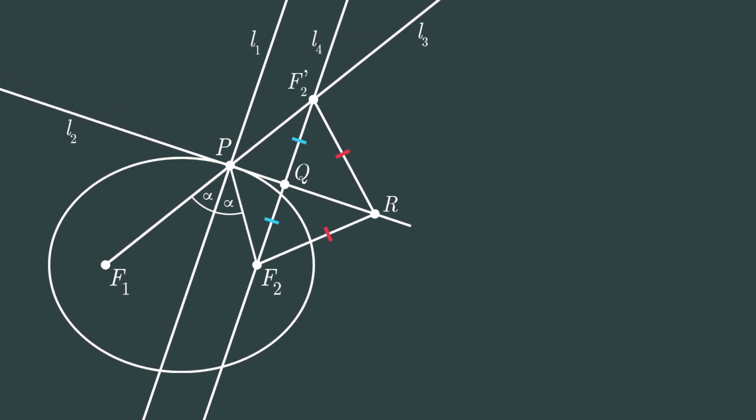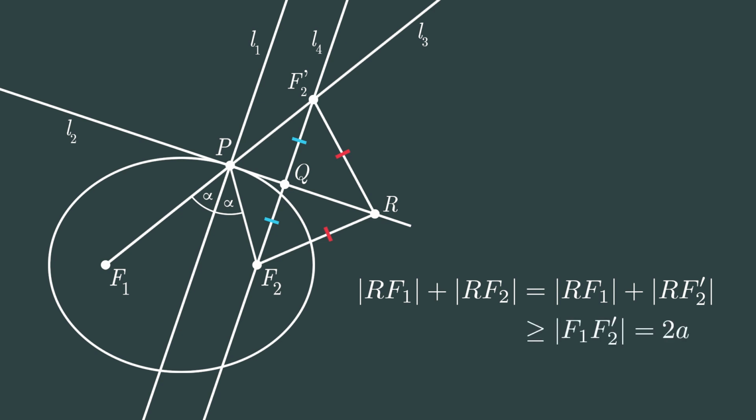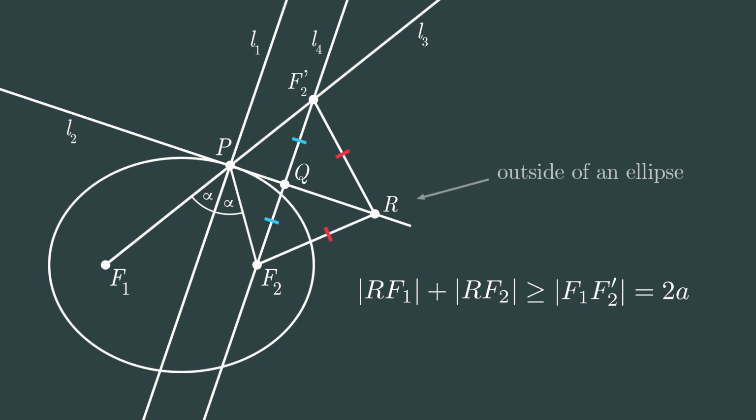Because of that, the sum of lengths of RF1 and RF2 is equal to the sum of lengths of RF1 and RF2 prime. And from the triangle inequality, it follows that this sum is greater than the length of F1F2 prime, which is equal to 2a. Hence, the sum of lengths of RF1 and RF2 is greater than 2a, and this means that point R must lie outside of our ellipse. And this happens for any R other than P. So, by the definition of a tangent line, L2 must be tangent to our ellipse. Hence, the focus-to-focus property has been proved.